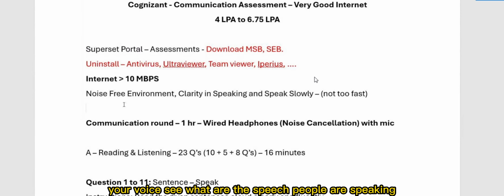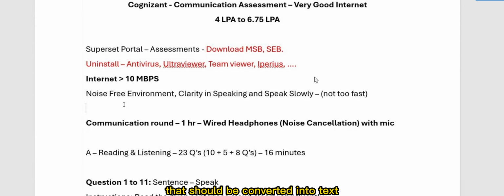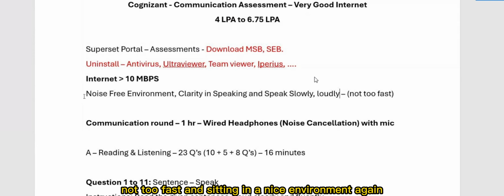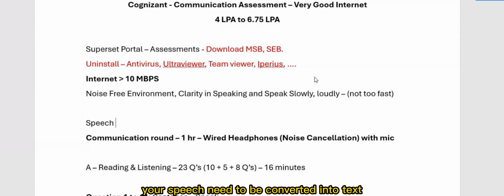And good internet is badly required, you will understand why going forward. Whatever speech people are speaking should be converted into text. If your internet is poor, that conversion is not done properly, and whatever you speak, even if correctly, won't convert properly, and a problem will come. So speak loudly and slowly, don't rush, and sit in a noise-free environment, because your speech needs to be converted into text.